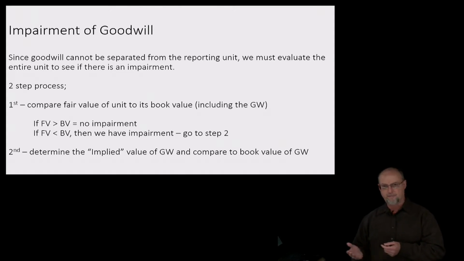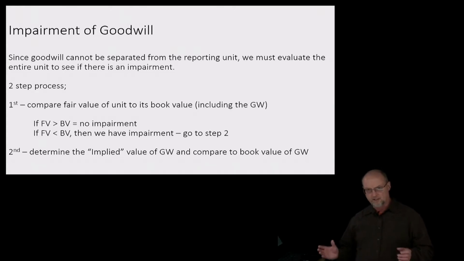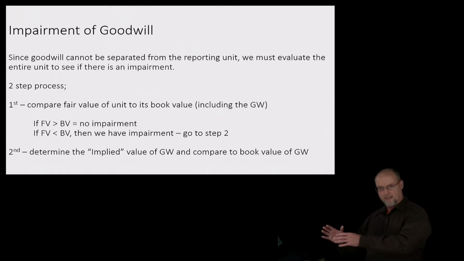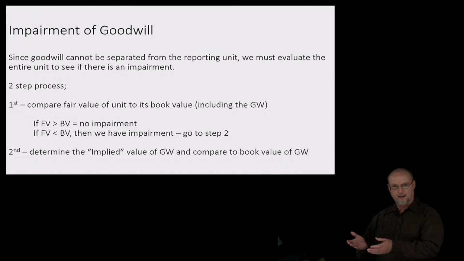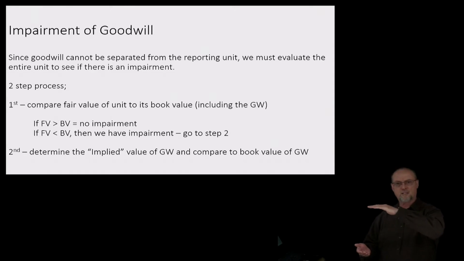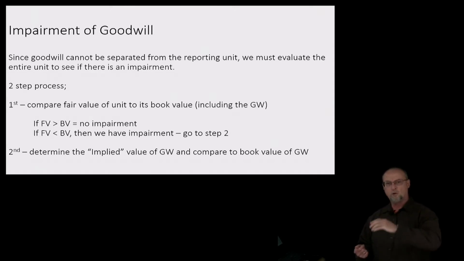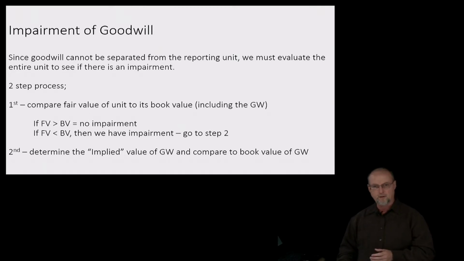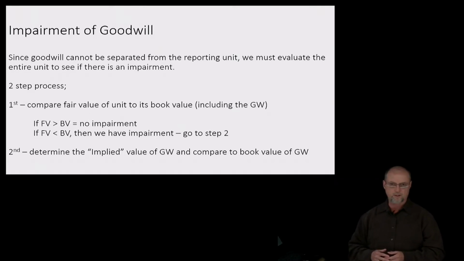Okay, so we compare the fair value, not book value. We step up the book value of the acquired company to its fair value. Net assets, which is assets minus liabilities, compare that to the purchase price. If the purchase price is greater than the fair value of net assets, that's the amount of goodwill that we're going to record on the books when we record the acquisition.